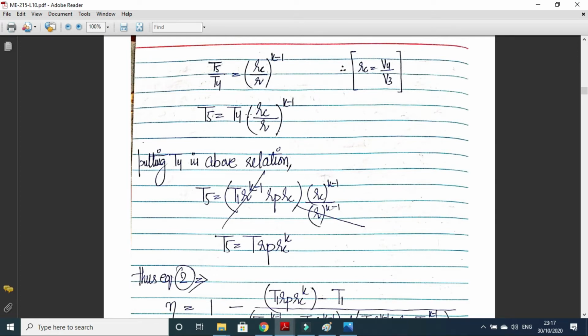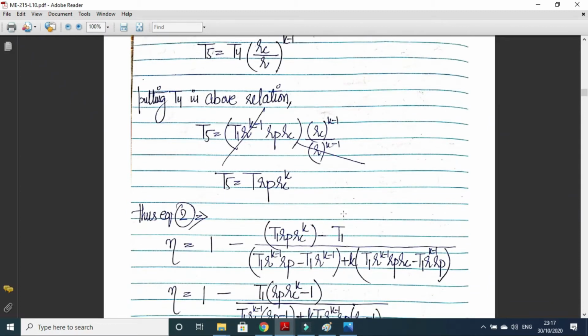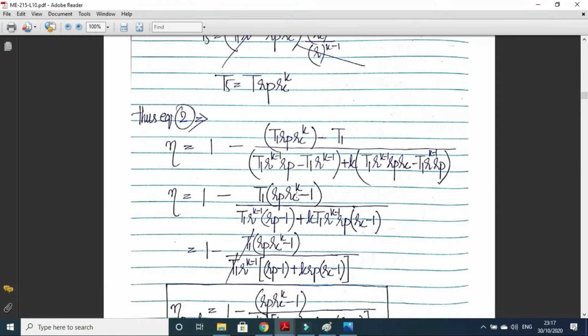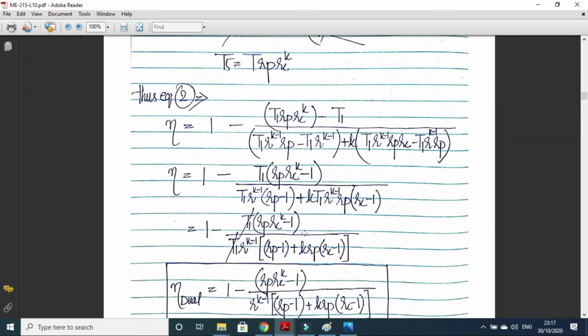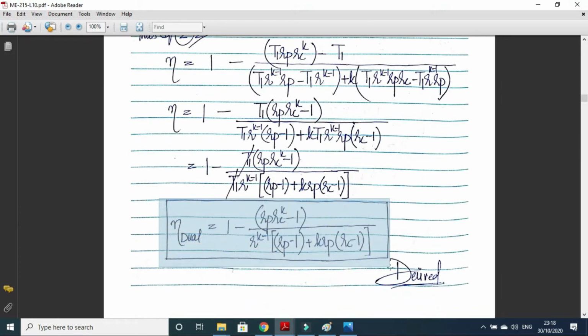Now T5 will be equal to T4 times Rc upon R to the power K minus 1. We can put the value of T4 which we have already derived. So R to the power K minus 1 will be cancelled out. Rc and Rc to the power K minus 1, base is same, powers will be added, so it will become Rc to the power K. So T5 is represented in terms of T1, Rp and Rc. So now we can put the values of T2, T3, T4 and T5 in equation number 2. Here we can take T1 common, T1 will be cancelled out, then we can do the simple mathematics and we can get this expression of the dual cycle thermal efficiency.